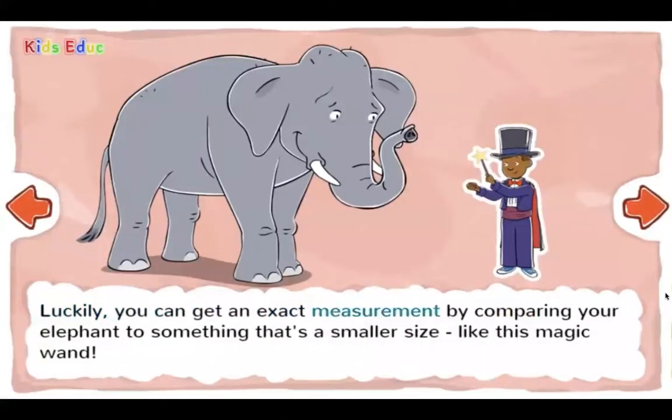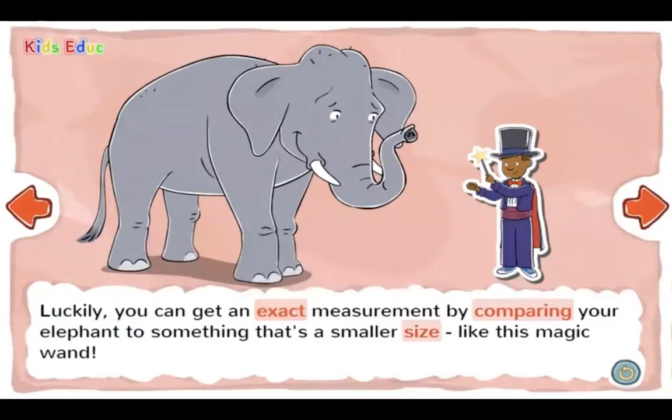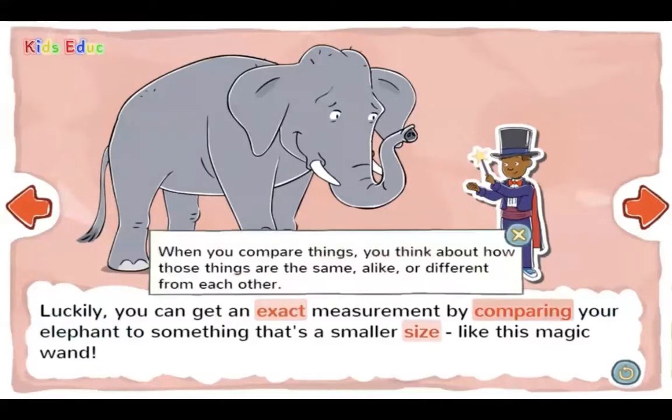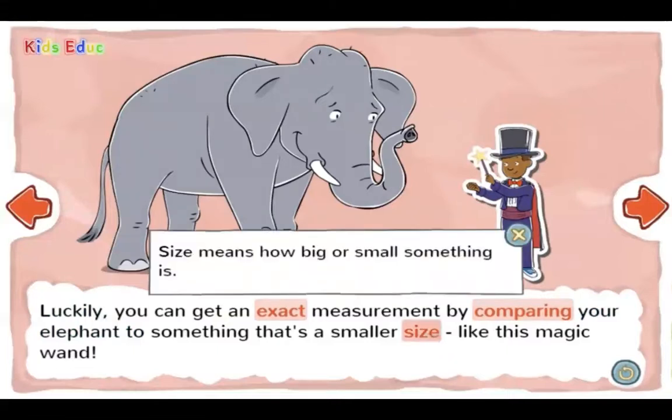You can get an exact measurement by comparing your elephant to something that's a smaller size, like this magic wand. Exact. When something is exact, it means it's just right. Compare. When you compare things, you think about how those things are the same, alike, or different from each other. Size. Size means how big or small something is.